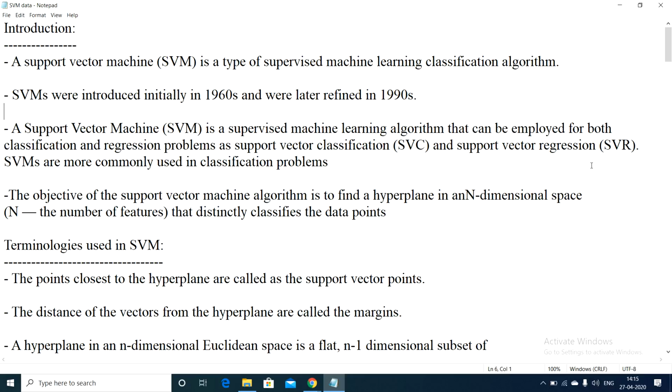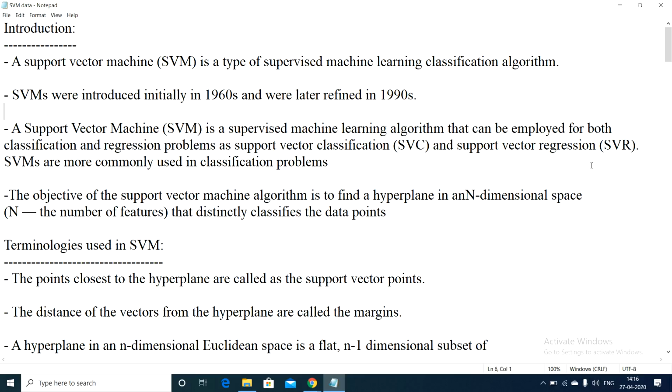A plane is nothing but two dimensions within three dimensions, right? Xy plane, yz plane. We studied about it in schooling, right? If it is in 3D, the hyperplane will be a plane. If it is in 2D, we just draw a line. If there are only two axes, x and y, then we draw a line which may or may not pass through the origin. We draw a line that should separate the two categories. That is called a hyperplane in 2D. What is a hyperplane in 1D? 1D is nothing but a point. Okay?